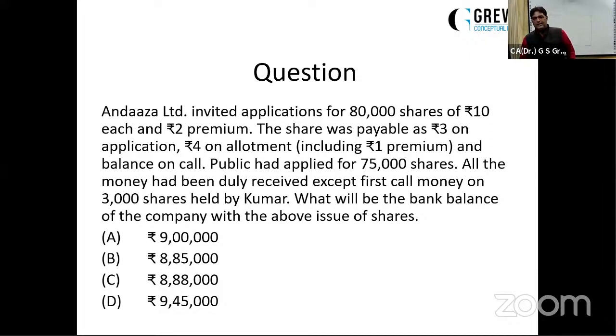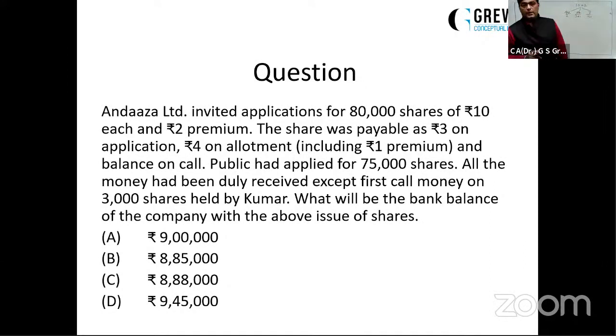Let's move on further. 80,000 shares were offered by the company of ₹10 each at 2 premium. The share was payable 3 on application, 4 on allotment, including 1 premium. Read the language very carefully. It's saying including. So it means share is of ₹10 plus 2. Payable on application ₹3, allotment ₹4, including 1 premium. That means 3 plus 1. And balance on first call. So what is the balance? It will be 4 plus 1.